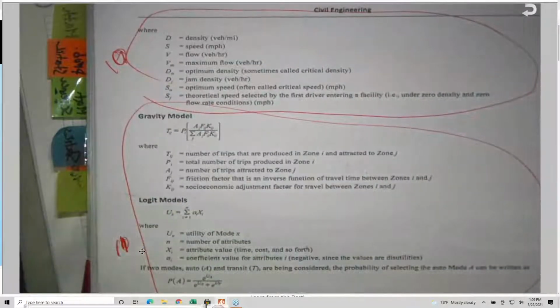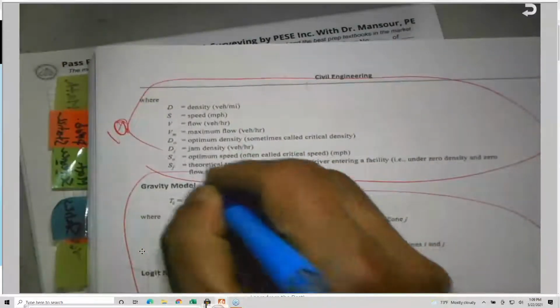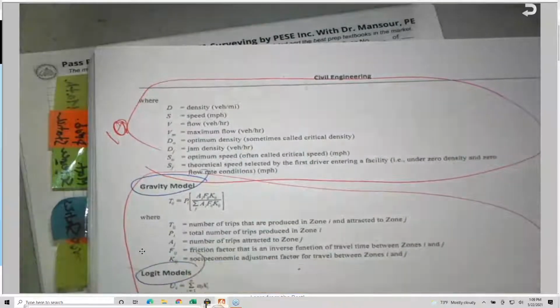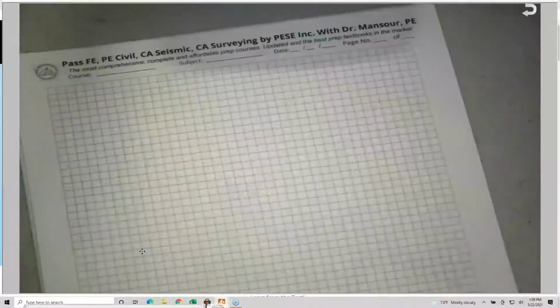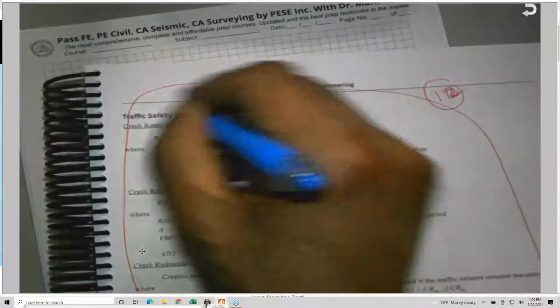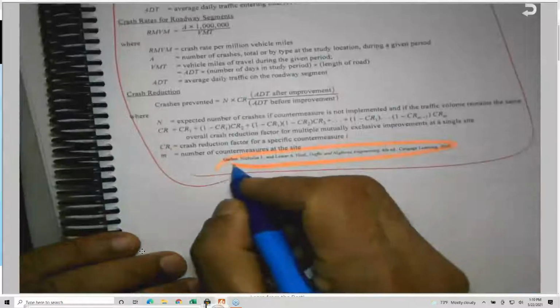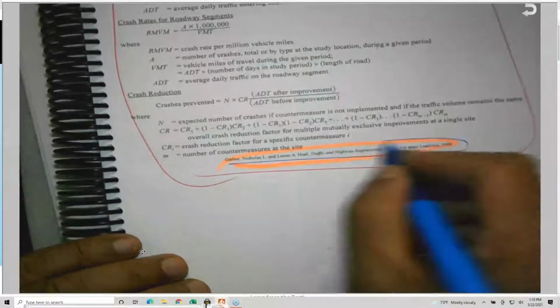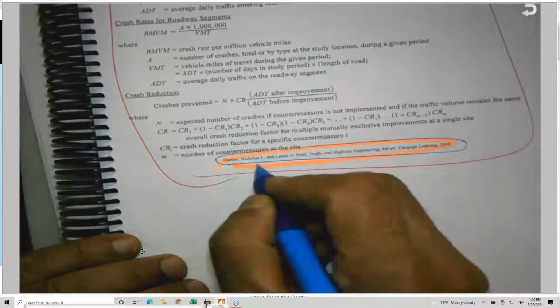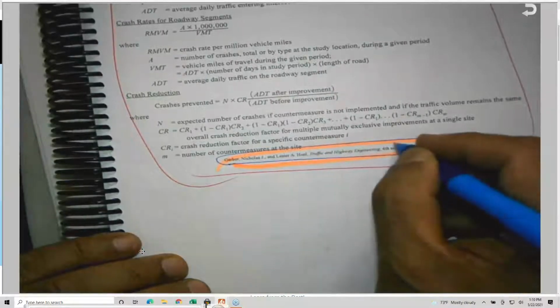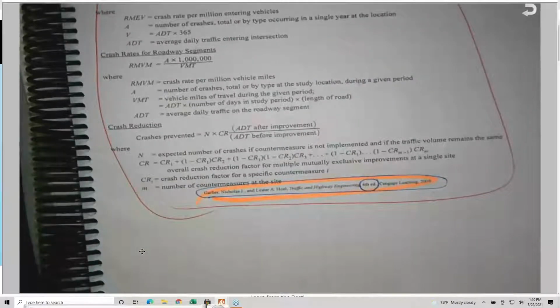And after that, they talk about trip generation and models like the gravity model and logit models. After that, they move to another section, which is traffic safety equations. They picked all these equations from a book by Garber and Hoel, but they are using a very, very old edition, the 4th edition, Garber and Hoel, which is this one here.